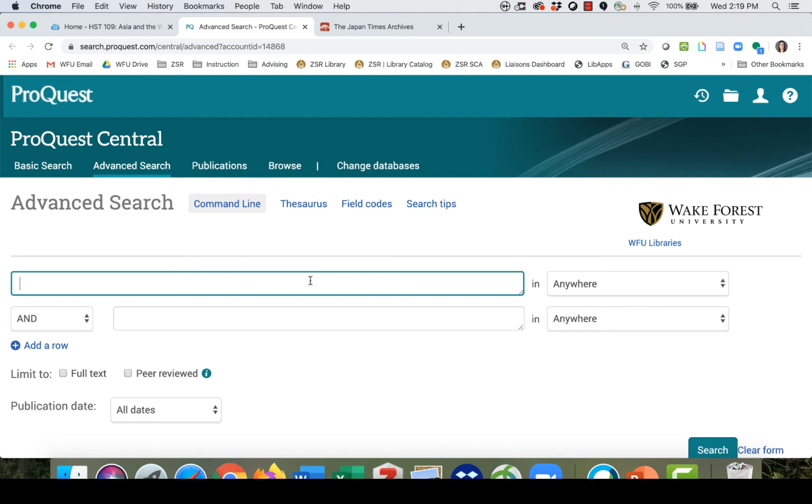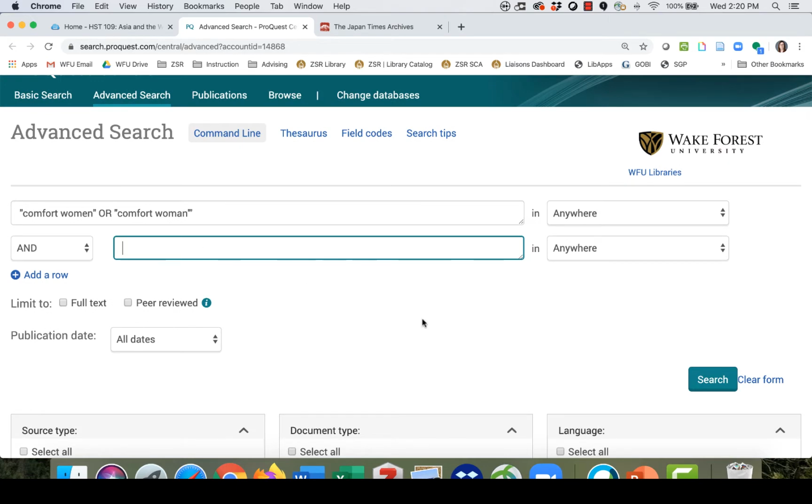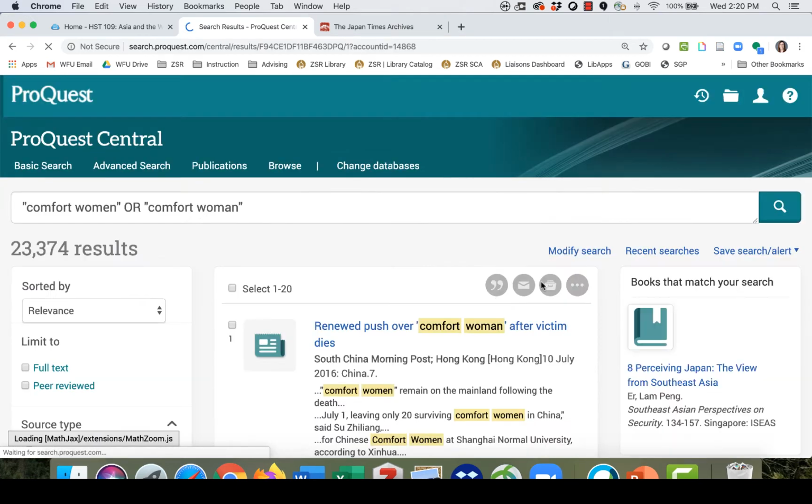We're going to start by looking for newspapers from Korea. So I'm going to do pretty much the same search that we just did. Comfort women or comfort woman, again, using my quotation marks to keep those phrases together. I spell out the word or here. It doesn't have the little buttons. And I could also, again, add in a term like soldier or any other terms that I want. I'm going to leave it as is for now. And I'm going to do a search over here on the right.